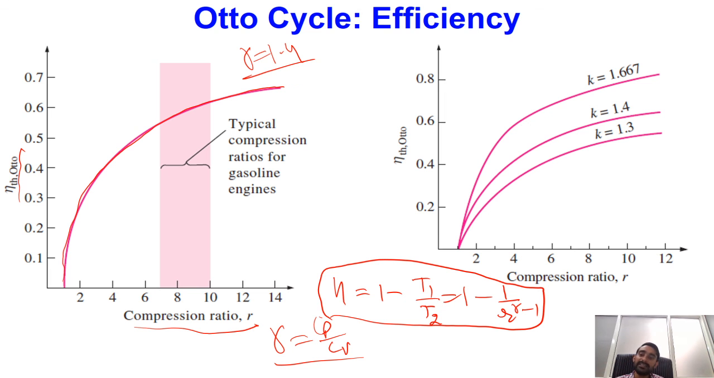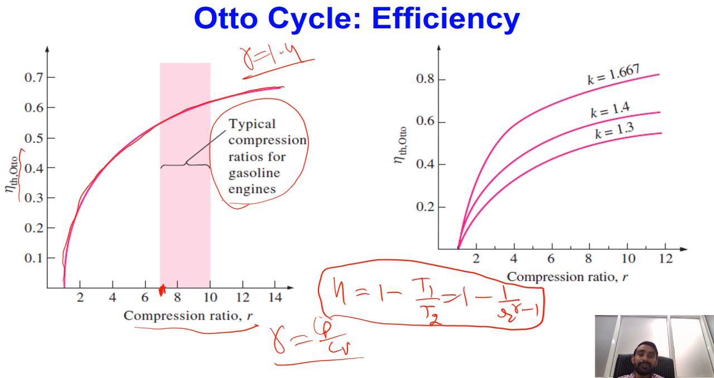Okay, so this is the effect of compression ratio on efficiency of Otto cycle when we are taking the value of gamma as equal to 1.4. Now in this typical cycle, the range from compression ratio close to 7 to 10 is nothing but the compression ratio of typical petrol engines, or this petrol fuel is also known as gasoline fuel. So this is nothing but the typical practical value of compression ratio for our gasoline engines.